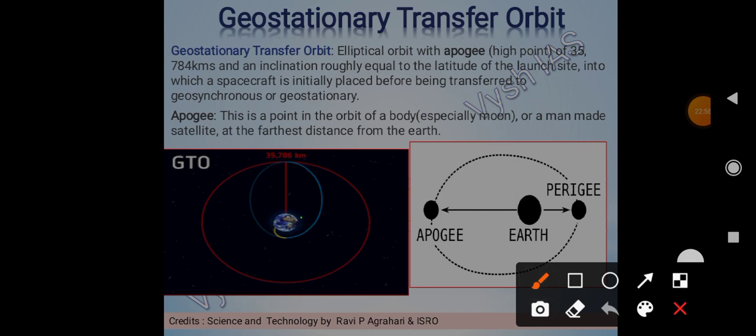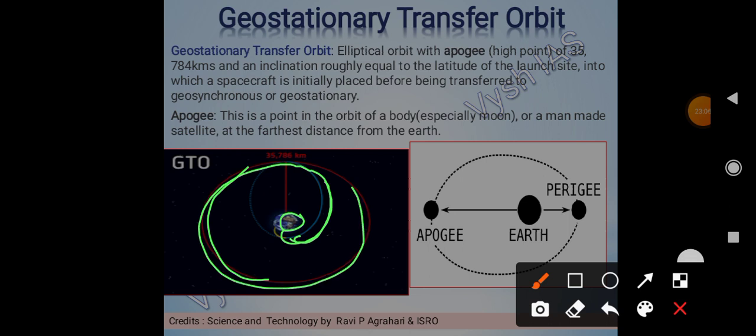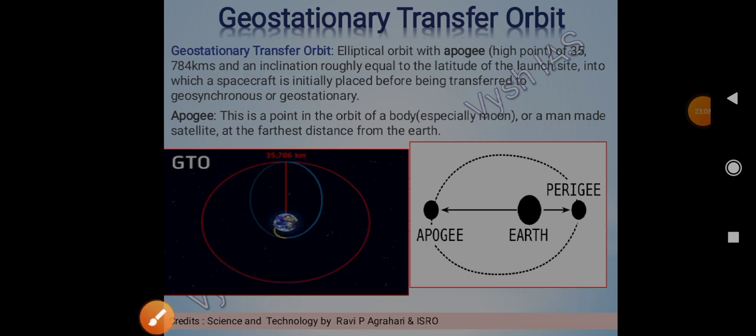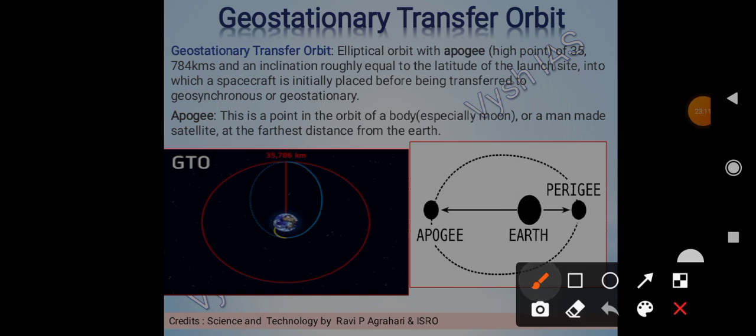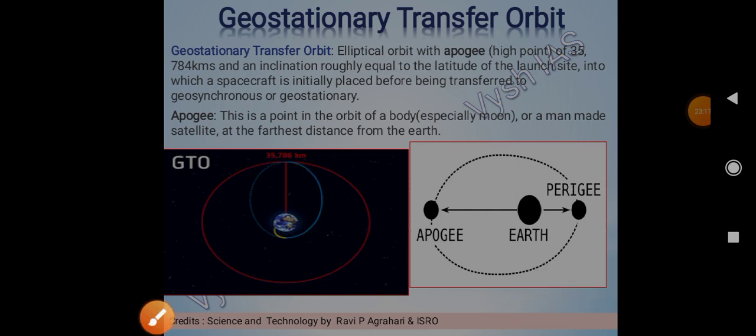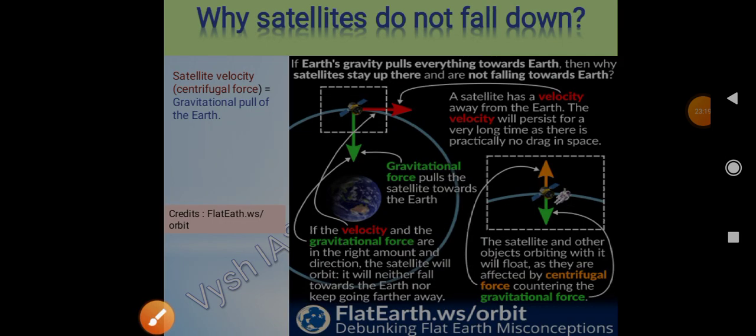So here it has been launched. Now it has to be transferred to this orbit. For that, first it will traverse this path, and then it will transfer to this orbit, right? So that's how it will be.